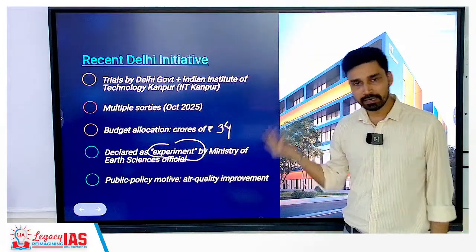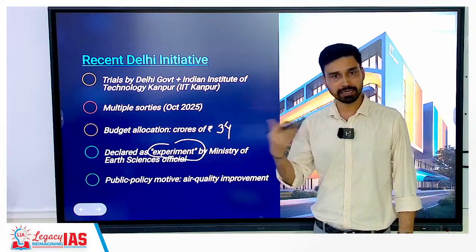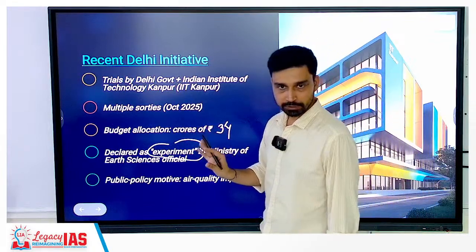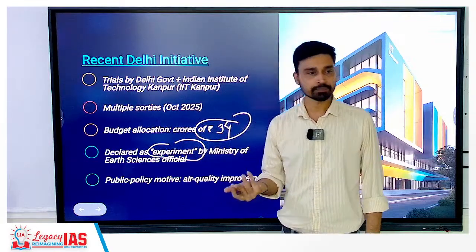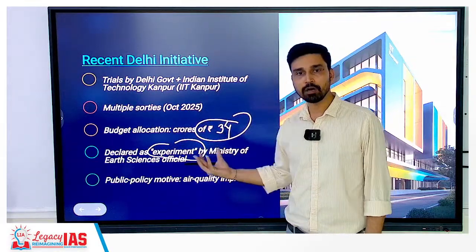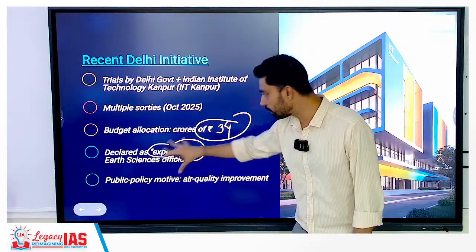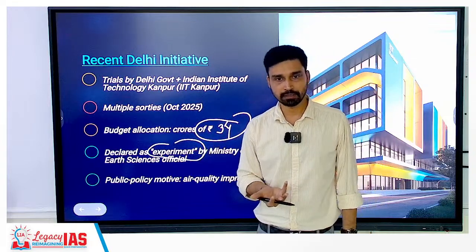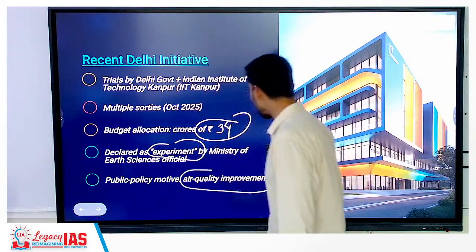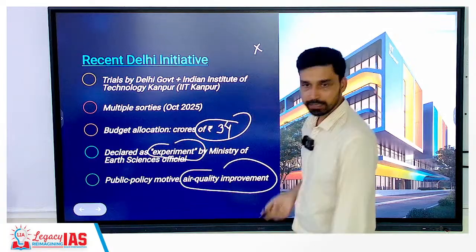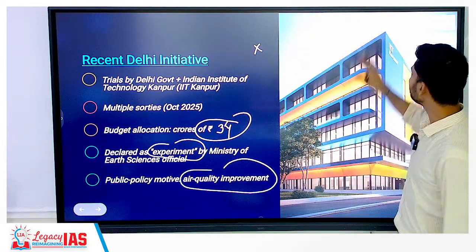Why? Because if they declare this an experiment, they will have less responsibility and accountability toward the public as such. Otherwise the public can clearly claim that you spent 34 crore and it did not yield any result. So they can say that if it does not get any result, at least we learned something. That is why we are declaring it an experiment as such. So the motive was air quality improvement, but we can see that it has completely failed to achieve its objective.